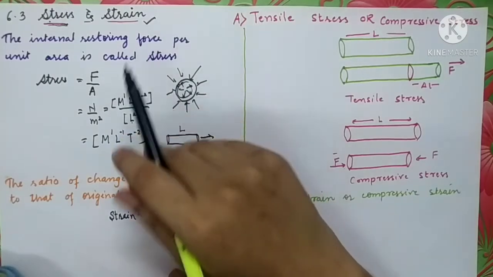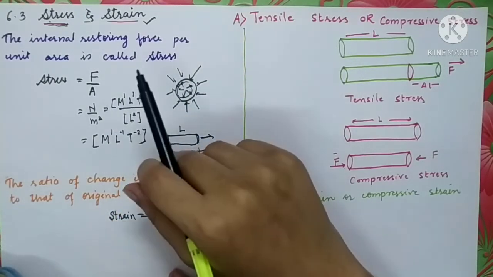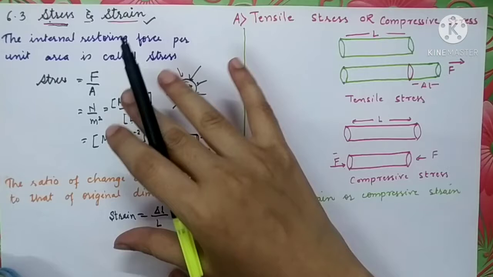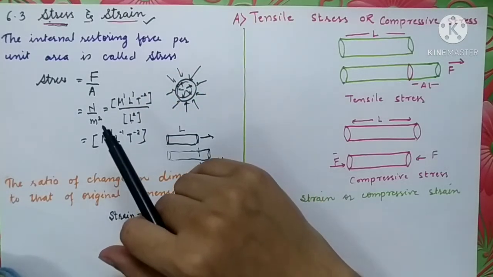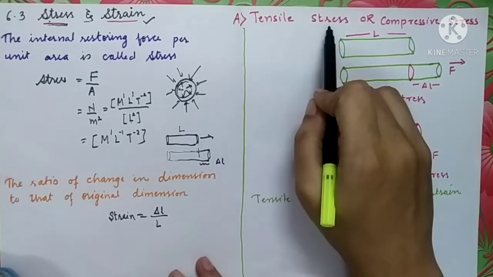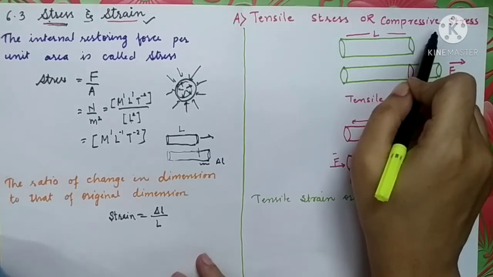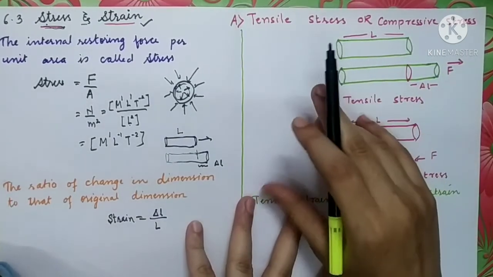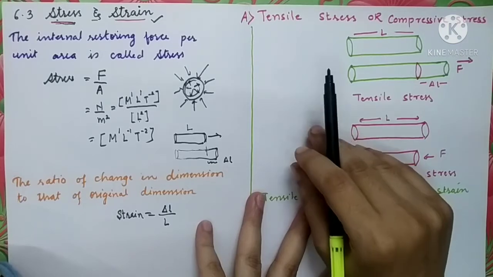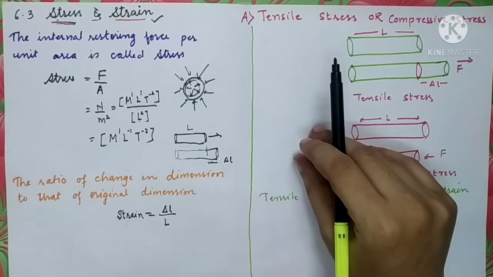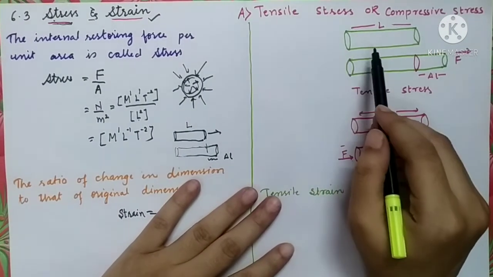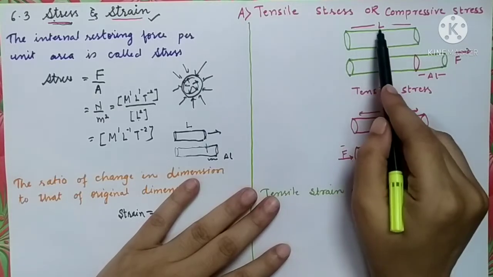Basically there are three types of stress and three types of strain. It depends on the object and on the quantity you are changing by the application of deforming forces. The very first type of stress and strain that we have to study is tensile stress or compressive stress. Tensile stress means what? Here we have taken an elongated object, in the form of a wire, or you can consider it as a rubber, or as a rod. It has a length L.